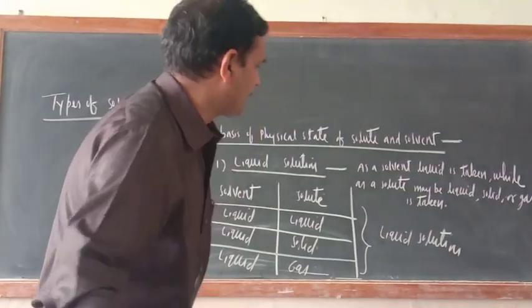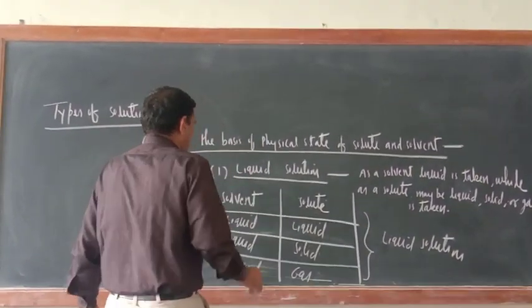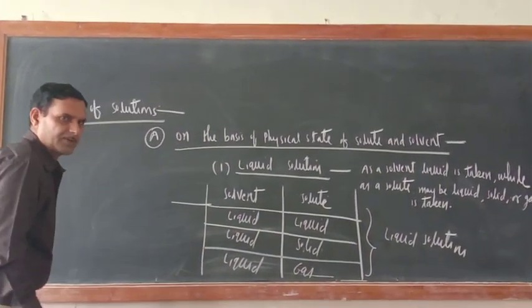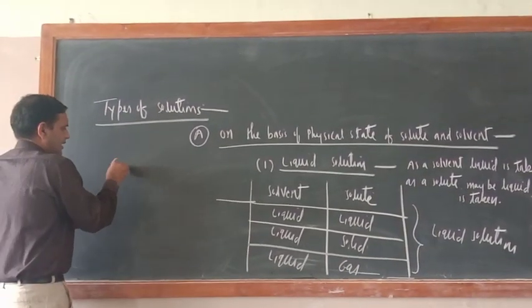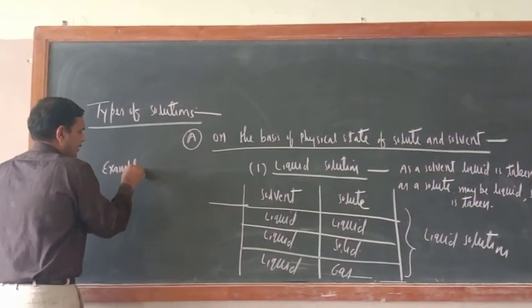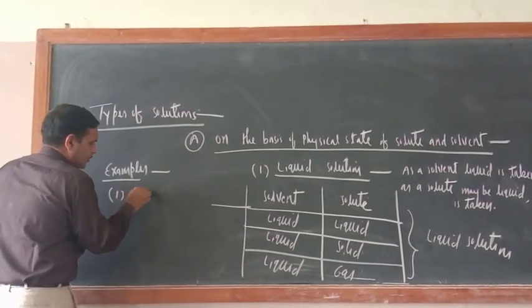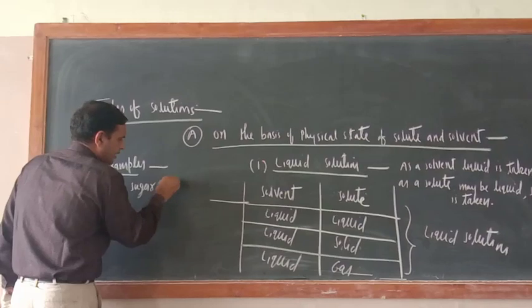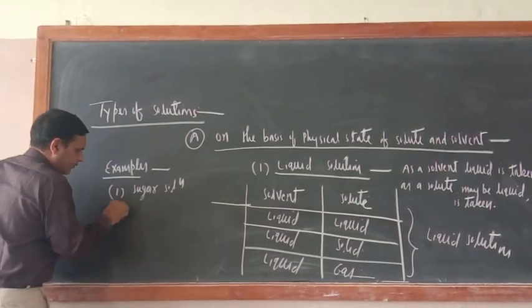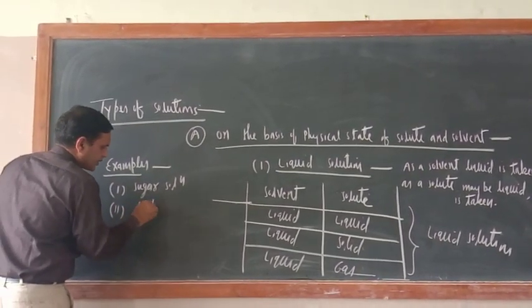And now you can write the examples of this category. So what are the examples of liquid solution? Number 1 example is sugar solution. Second one is salt solution.